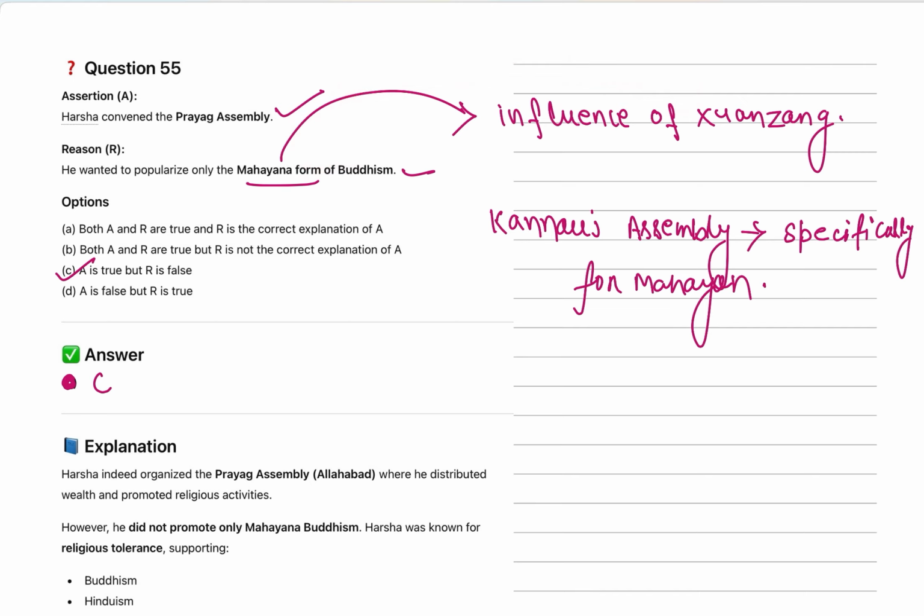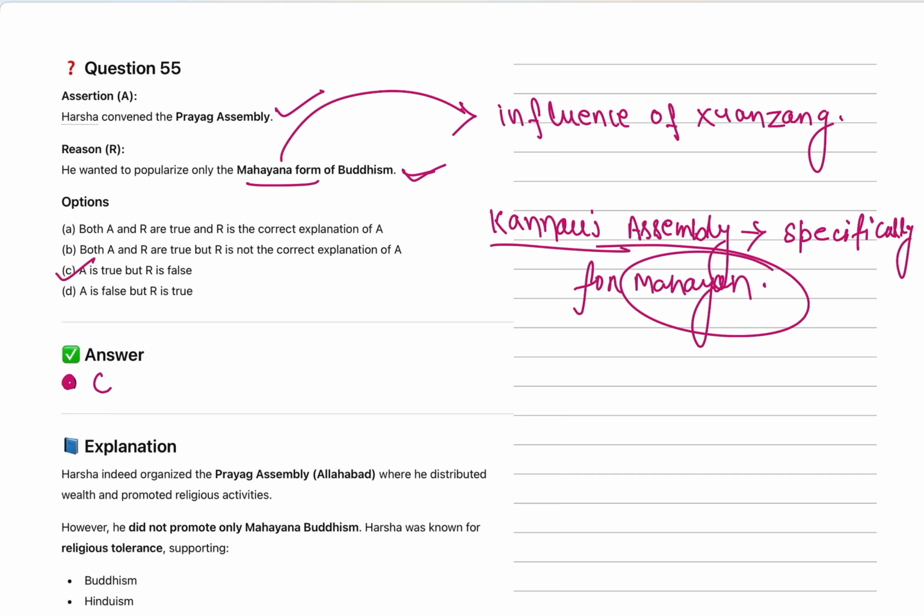However, the Prayag assembly was a multi-religious assembly where many other religious practices also got propagated. So that he wanted to popularize the Mahayana form of Buddhism is also correct, but not at the Prayag assembly. There was the Kanauj assembly, which was specifically for Mahayana.